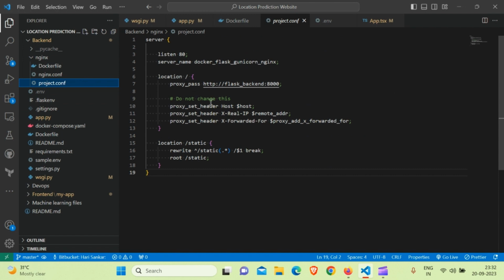So we need to specify which proxy we should allow, which we should direct the request to, and things like that. Server name, the listening port, we could do everything.